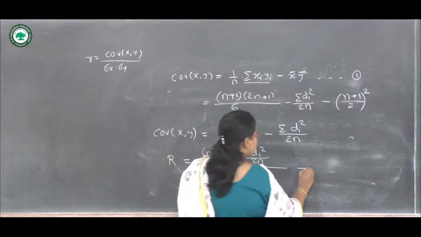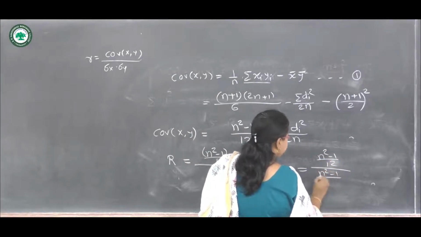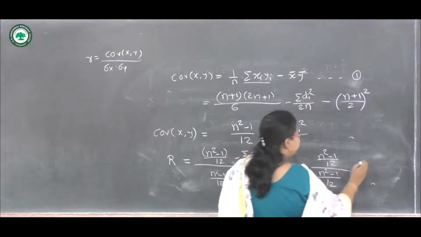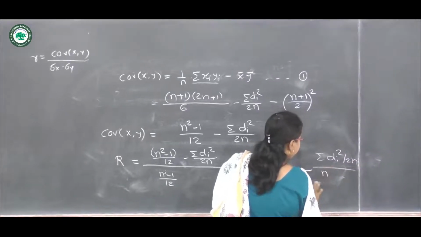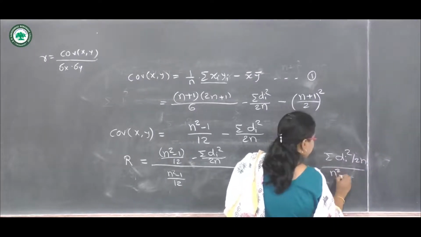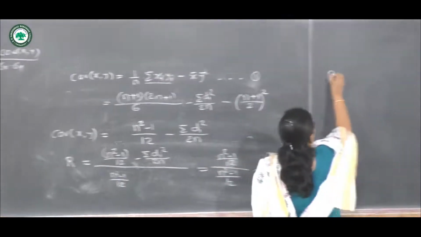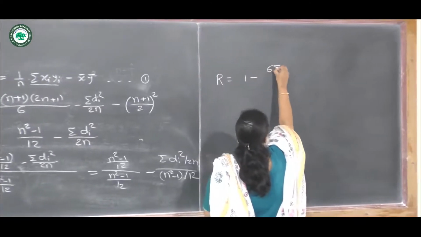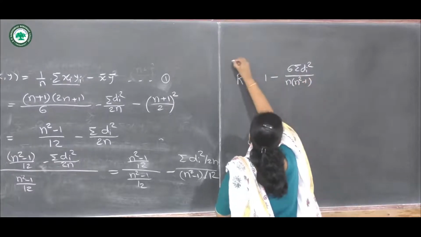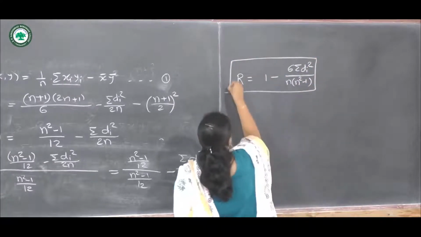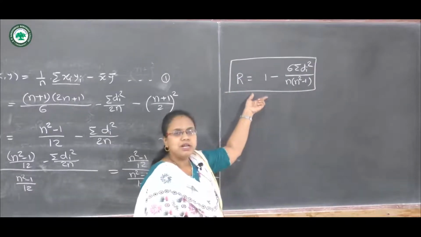So let us solve this further. We get R as 1 minus 6 into summation di square upon n into n square minus 1. So this is the final formula of Spearman's rank correlation coefficient. So this is derived as this.